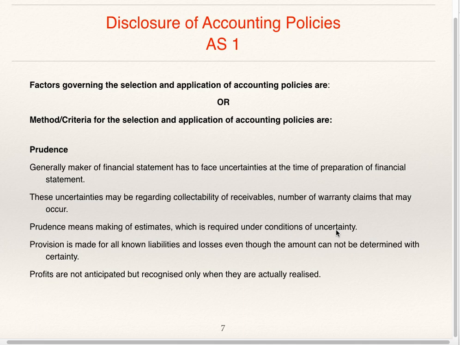Provision is made for all known liabilities and losses, even though the amount cannot be determined with certainty. Profits are not anticipated but recognized only when they are actually realized. This is prudence or conservatism. Make provision for all losses and liabilities, but do not anticipate profit. Profit is to be recognized only when it is actually realized. This is the first factor to be considered while selecting accounting policy, which is prudence.